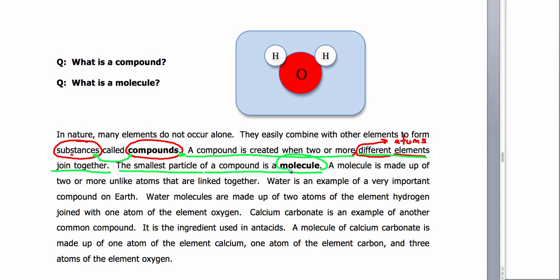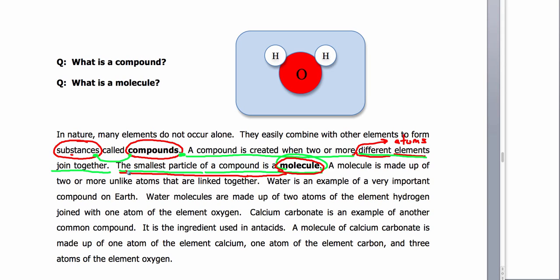So go back and get red. And let's get molecule circled in red also. Mr. Woods, we've got red and green. Yes. Because the keyword molecule helps us understand what a compound is. But a molecule is, so let's get this whole thing underlined in red. This is kind of important. We're actually going to come back and underline this whole thing in blue too. In fact, let's go get the blue marker right now and underline it in blue.